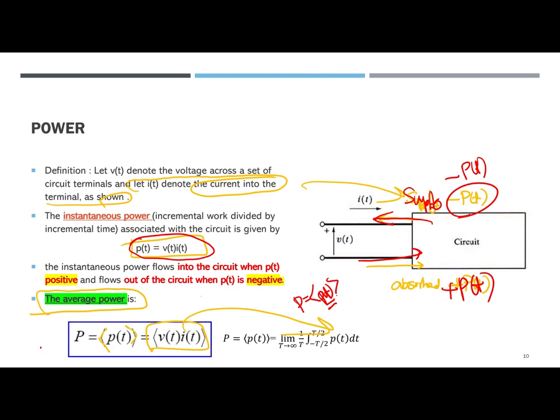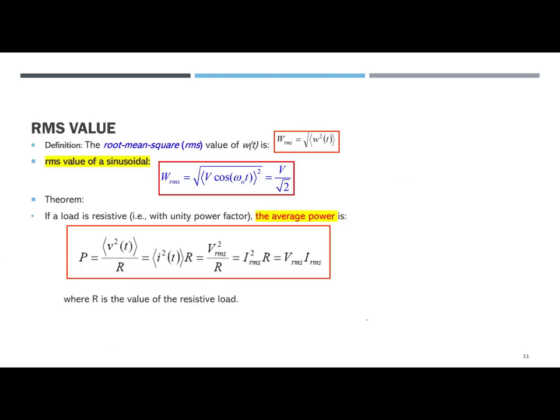Okay, so that is the limit as T goes to infinity, 1 over T, integral from minus T over 2 to T over 2 of p(t) dt. All right, so that is the RMS value, the root mean square value of w(t). w(t) is a received waveform signal. So the W RMS is simple: right there, root, square, and the average operator we are going to apply.